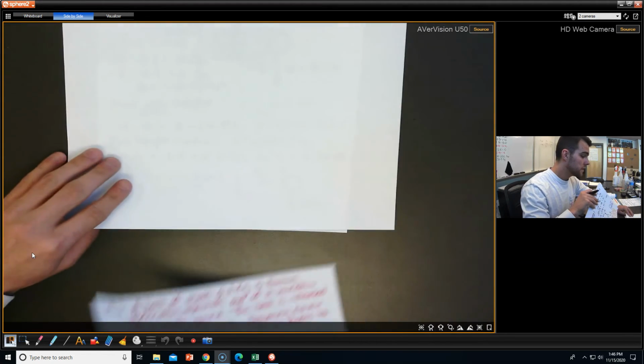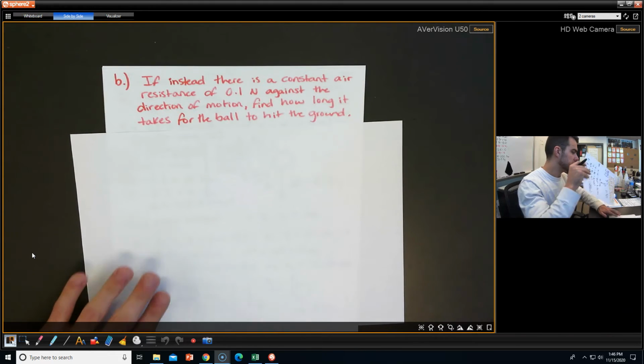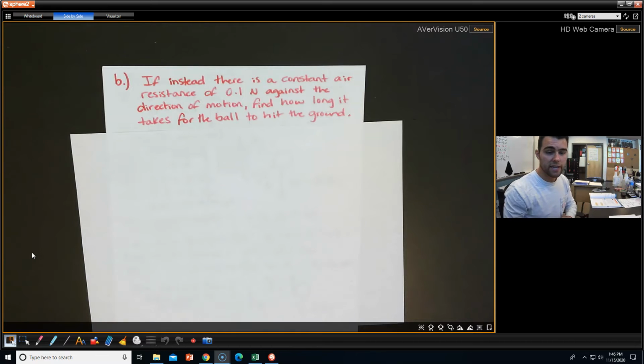So now it says, if instead there is a constant air resistance of 0.1 newtons against the direction of motion, find how long it takes for the ball to hit the ground. Okay, so a similar situation, except this time we have air resistance acting against the direction of motion. On the way up, we have air resistance acting down. But when it's coming down, we have air resistance acting up. So we have two situations, on the way up and on the way down.